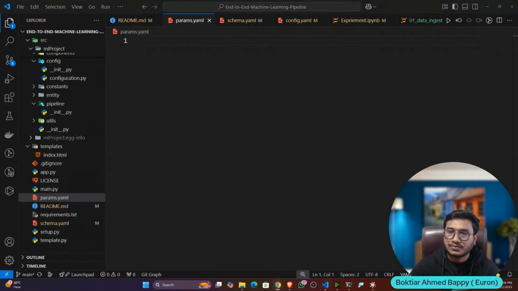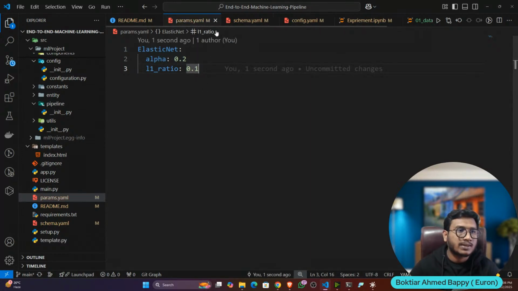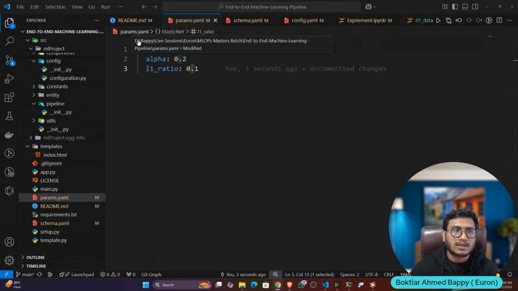So let's do it. In params, I'll mention my ElasticNet model, with the alpha value and L1 ratio. Let's say later on you want to change the value: only open the params.yaml and change the value here. It will reflect inside the code. So no need to hard code the value, guys. This is my suggestion to all of you: don't hard code the value anywhere. Try to keep it in a configuration file, and there you just need to keep it.